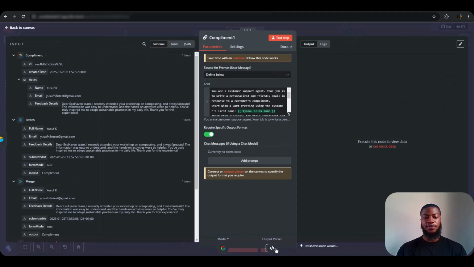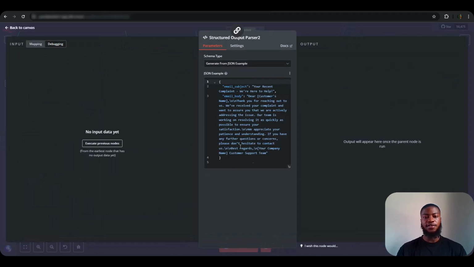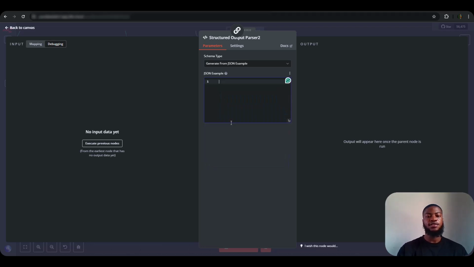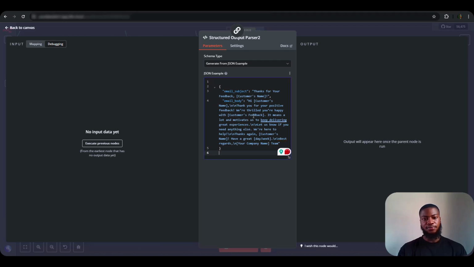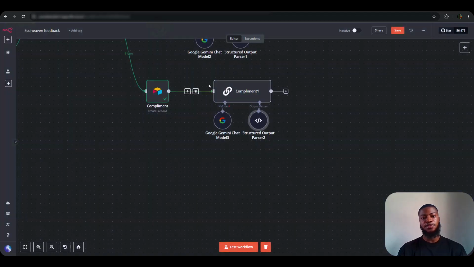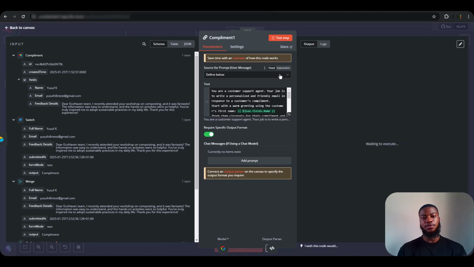And for the output parser, let's just give it a context of it sending the actual message. So let me go ahead and delete this and include the actual output parser. This is just to acknowledge the message, just give the parser a context of what to send. Alright, that's great. So let's test this side and see what it gives us.